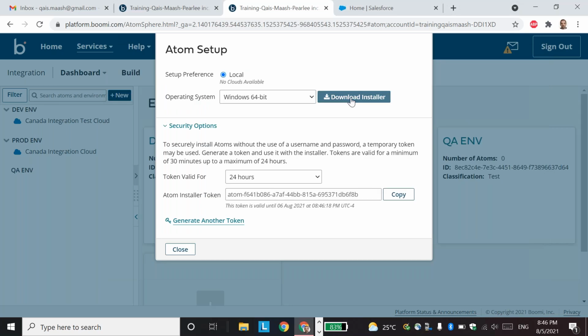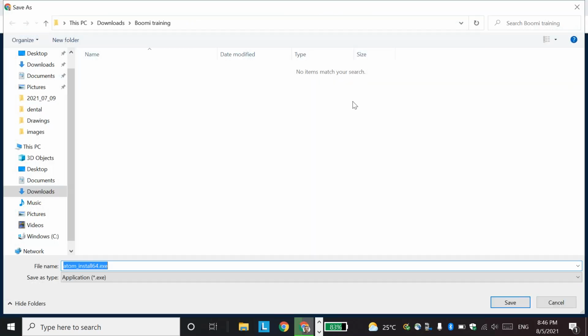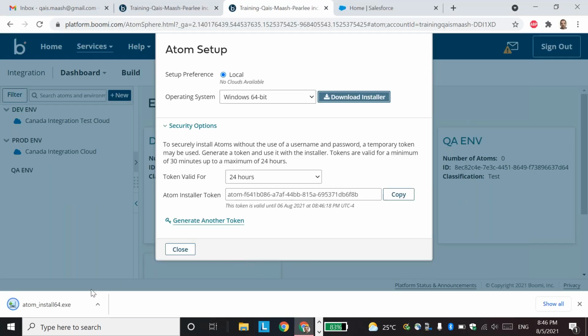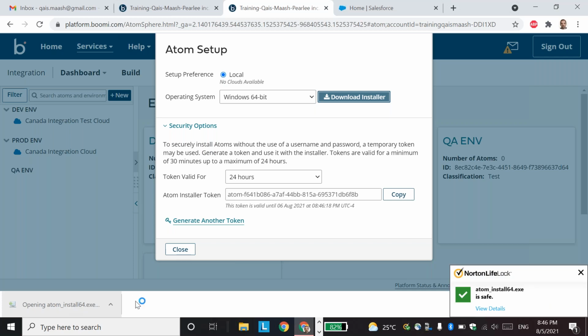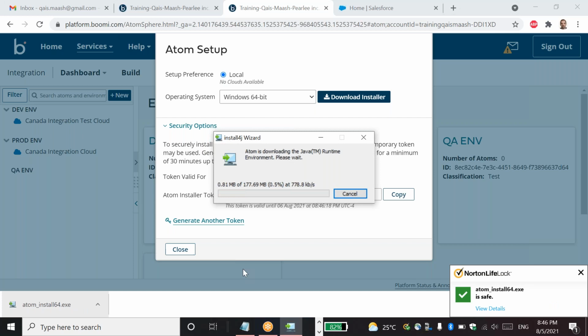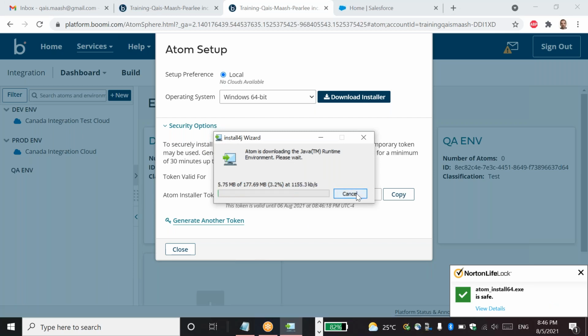Okay, now download. Oh, I ran it without right clicking. Should I stop it and do run as admin? Just leave it, we'll see if it doesn't work. Then we'll see.